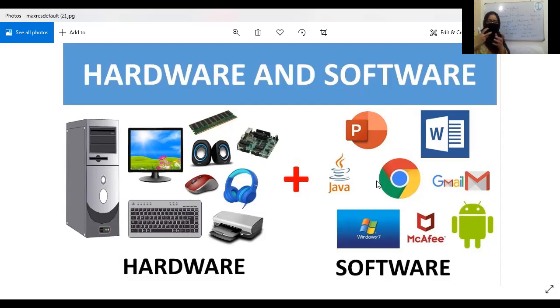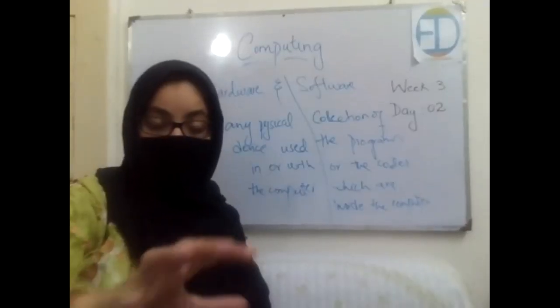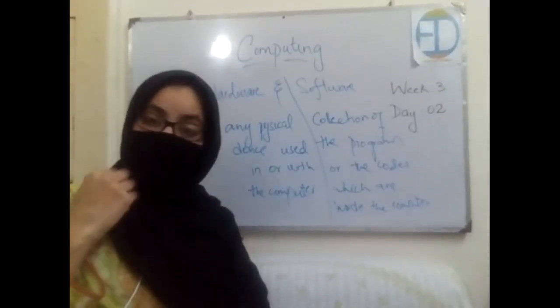If you search something on Google, how will you know what the processing behind that is? How does Google search that for you? You don't know, right? You don't know about the coding of the computer. So hardware is the parts of the computer that you can see and touch, and software is the internal information, the internal coding, the internal processing going on in the computer.